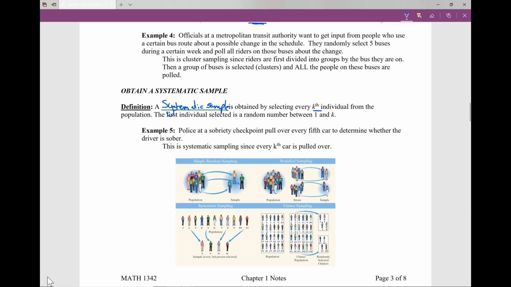Basically, you're in a line and every so many people get pulled over. This happens at supermarkets and at sporting events. As you're going into the gate, maybe you're given a number and every 100th person wins a prize. Every 10th aisle, you find something. You're looking at those types of things.